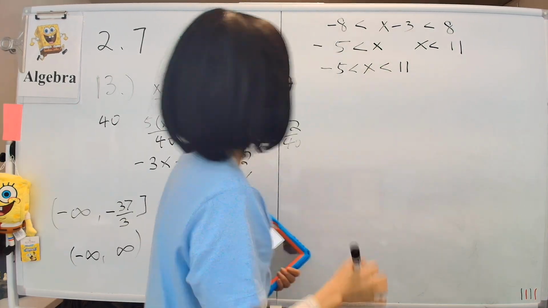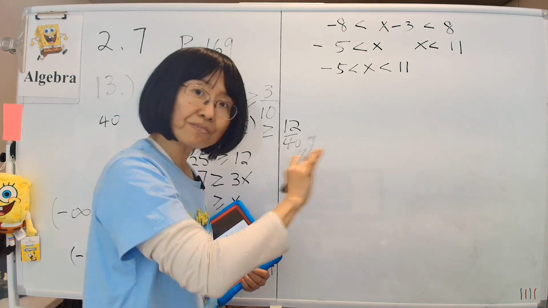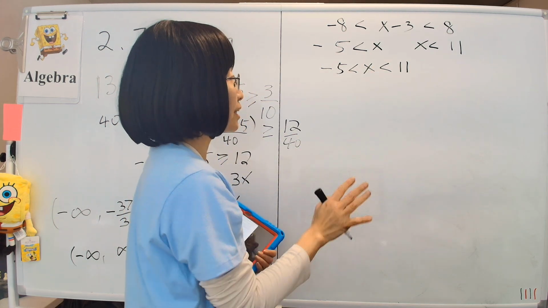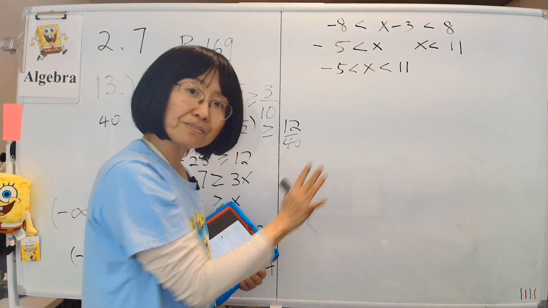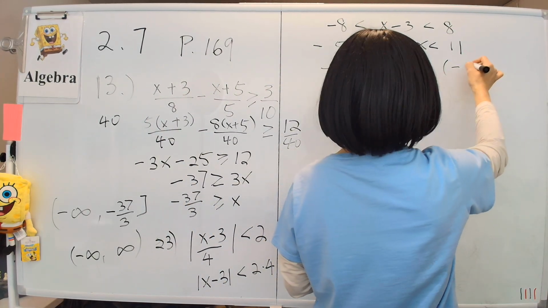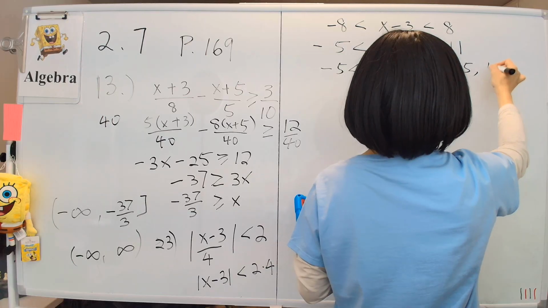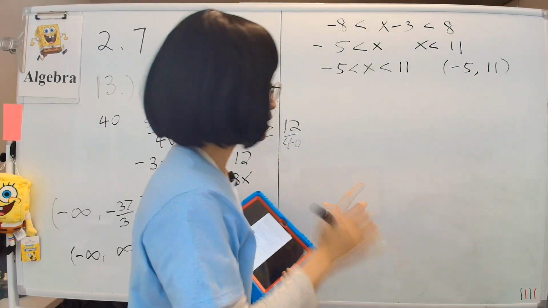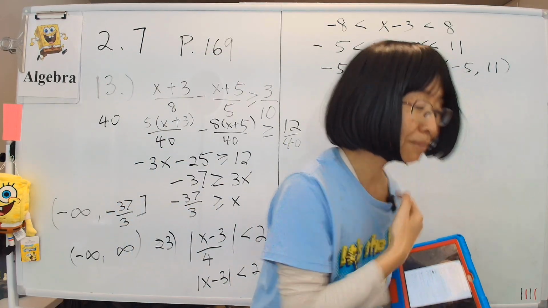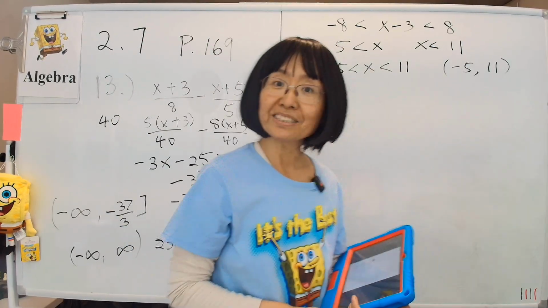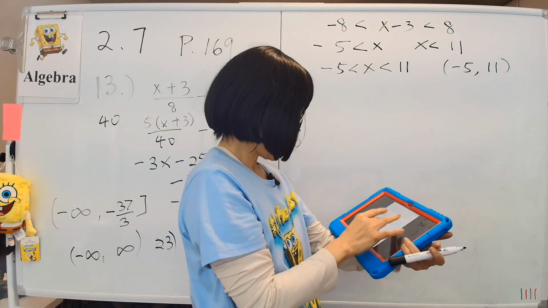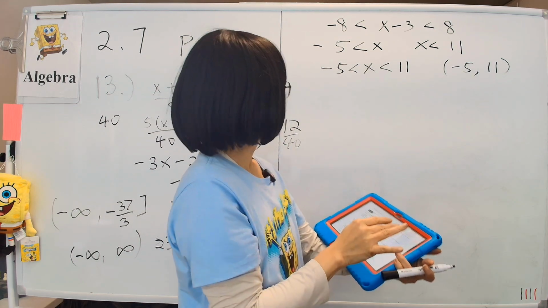Okay, that makes sense. The solution is anything between −5 and 11, not including the endpoints, because there are no equal signs here. Anything between negative 5 and positive 11 will be our solution set. Or write it another way, as (−5, 11) with parentheses. That says the same thing. So that's problem 23. Let me check. Yep, (−5, 11) is what the book wants you to write as an answer, and that is correct. But this one is just as good. There is no difference, really.